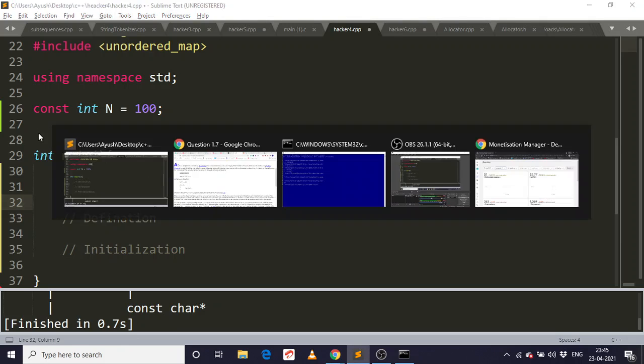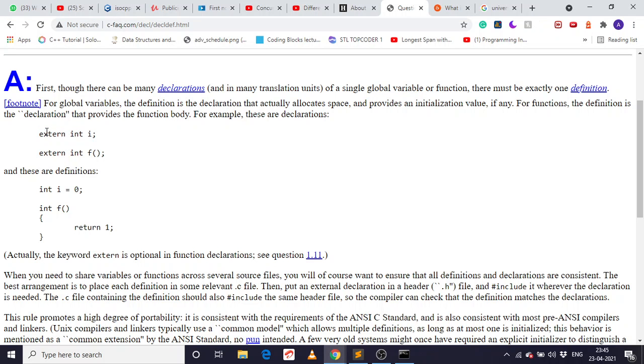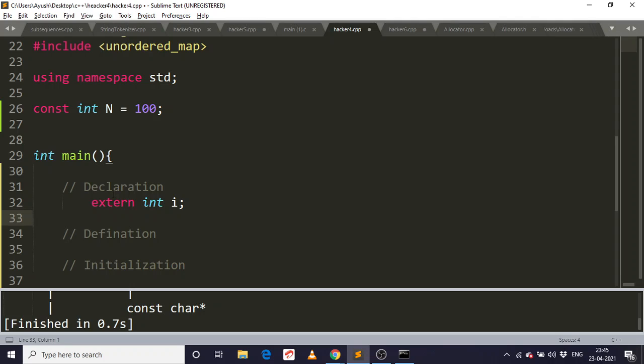So I would say one thing: every possible function or keyword in C is available in the global scope in C++. So if I do this, no space will be allocated. We have a variable, but the space is not allocated in the program. So if I use cout I, it will give me an error.